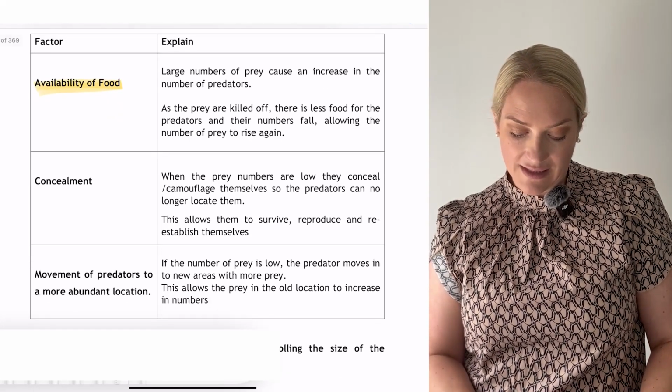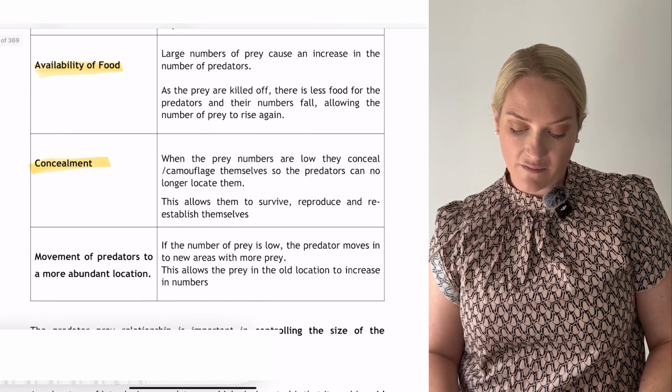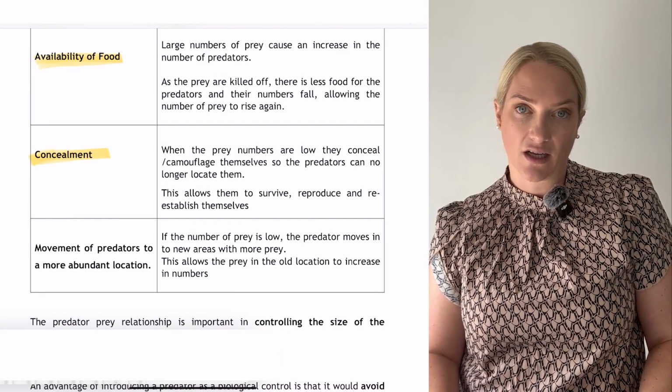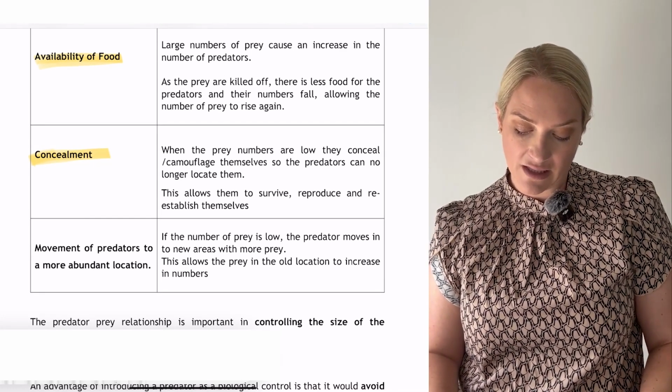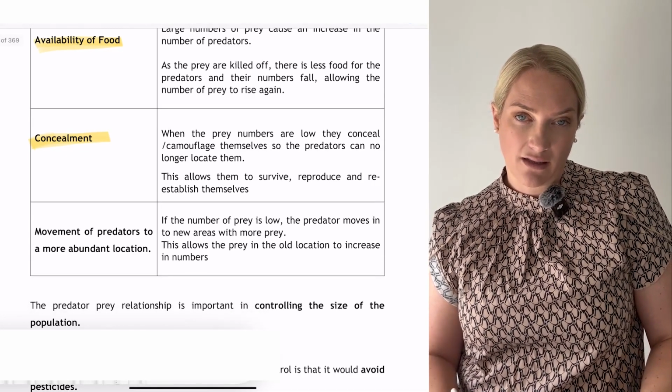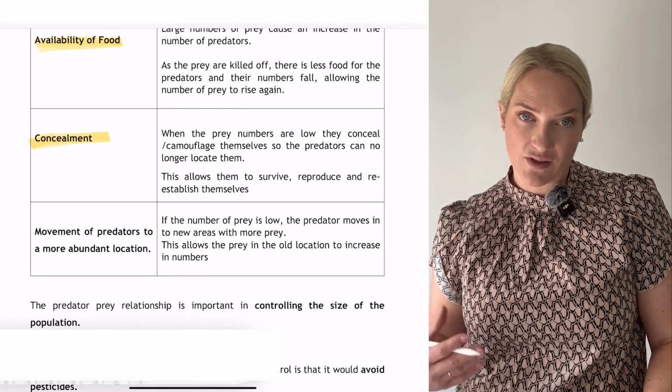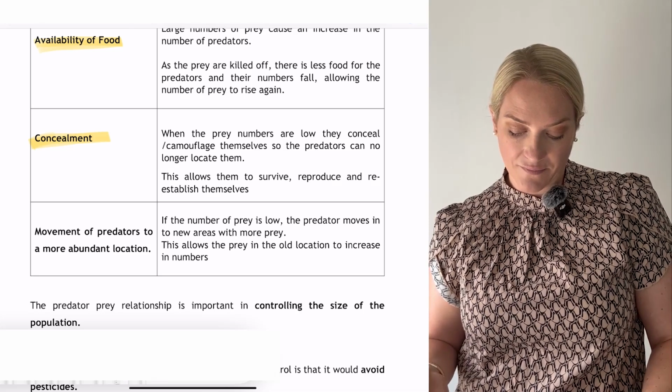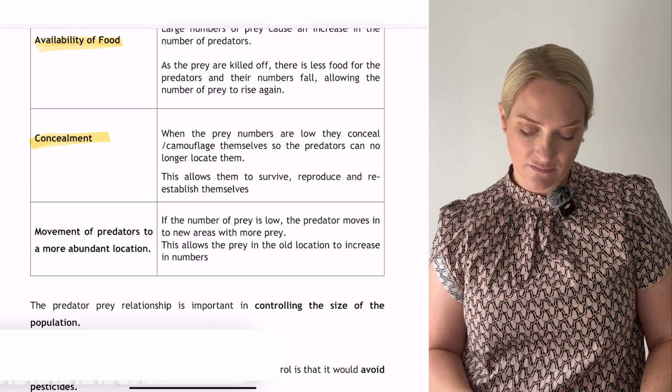So concealment. You might find that your prey numbers are low, so they're hiding. They've gone to camouflage themselves, so the predators cannot find them. This allows the prey, the rabbits, to reproduce and build up their numbers again and re-establish themselves.